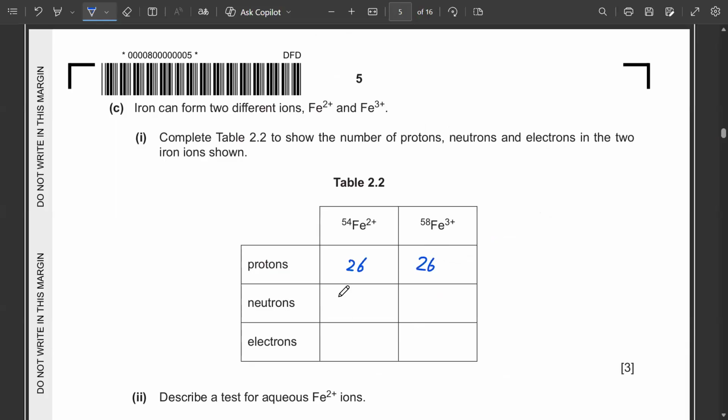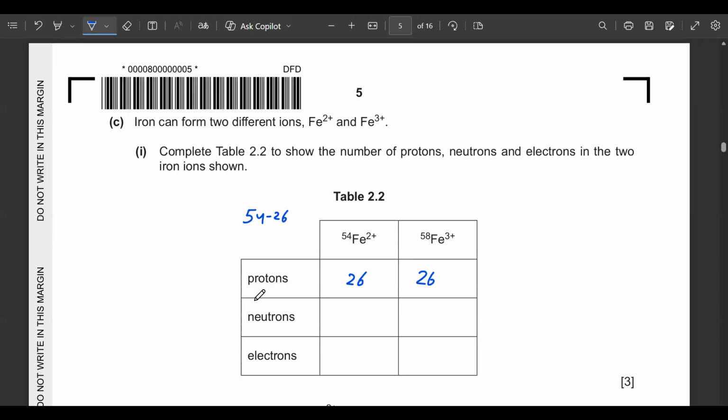Then neutrons, simply take the difference, 54 minus 26, so it is equivalent to 28.